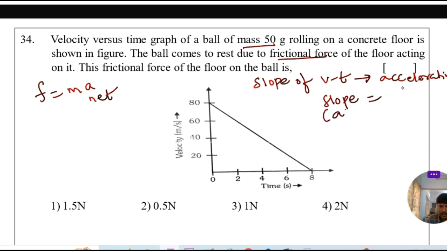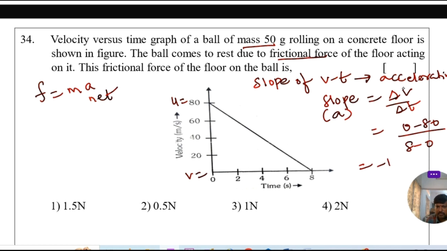So calculate slope from 0 to 8 seconds. That is rate of change of velocity, delta v by delta t, for 8 seconds. Here this is the initial velocity, and after 8 seconds its velocity becomes 0, that is v equal to 0. So we can write (0 minus 80) by time taken, (8 minus 0).